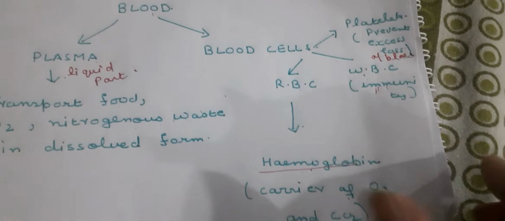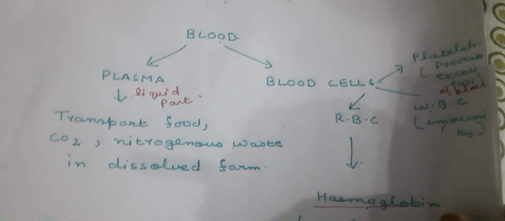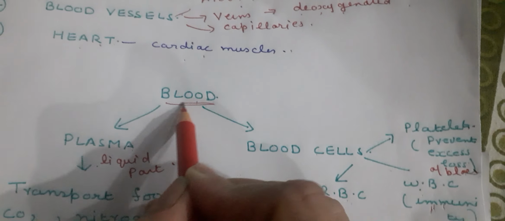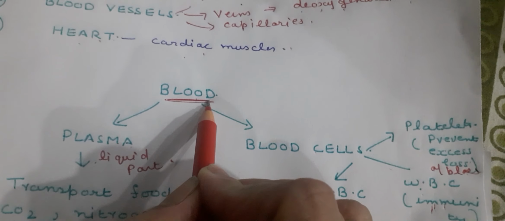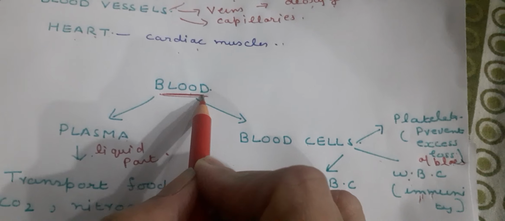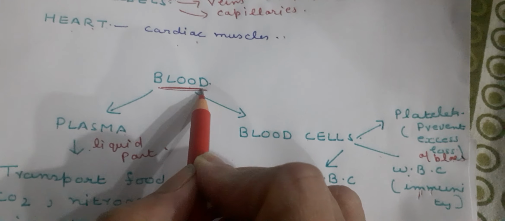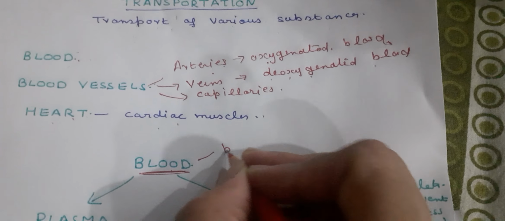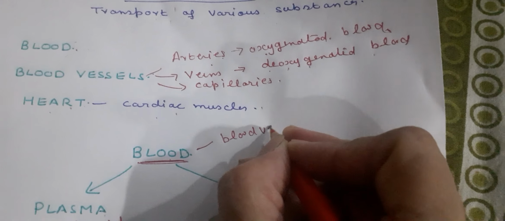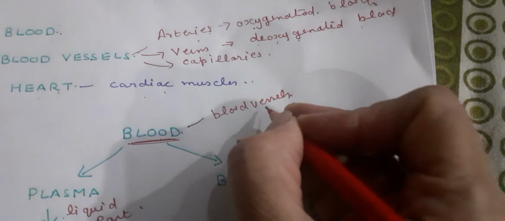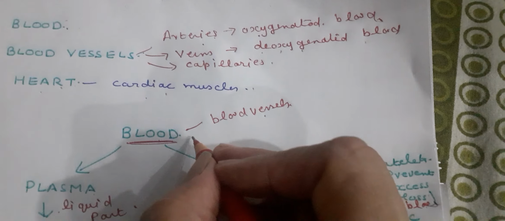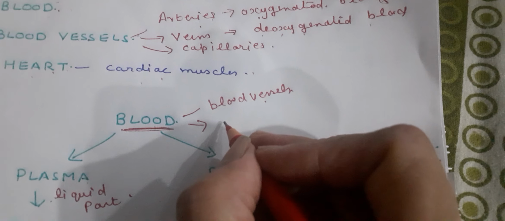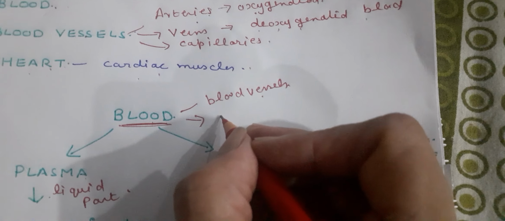Is it clear? Now, this blood has to reach each and every cell of our body. And children, for reaching every cell of the body, it needs blood vessels. There must be some pipe, some tube-like structure, and there must be some pump, some pressure.